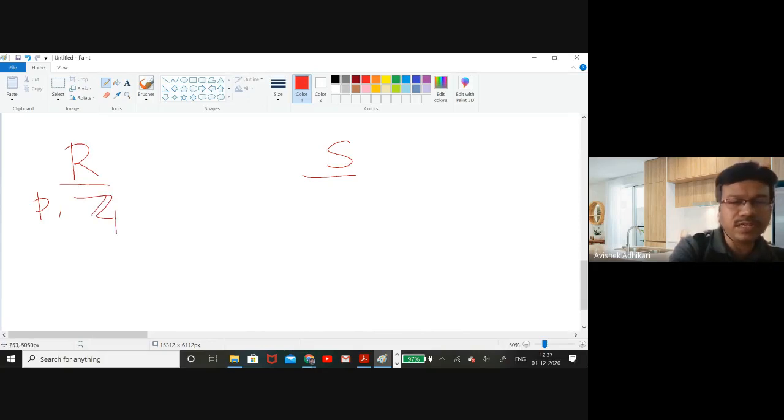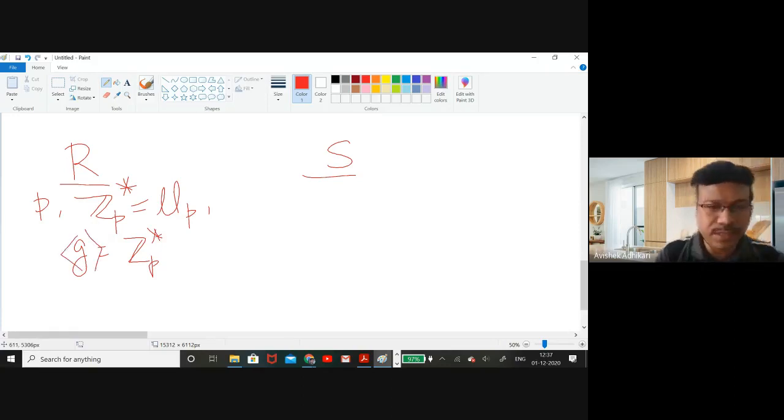From there, he will construct Z_p star. As you know, Z_p star is the group of units of p, and we know that this is a cyclic group. So he will choose a generator g of this Z_p star, which will generate the cyclic group Z_p star.